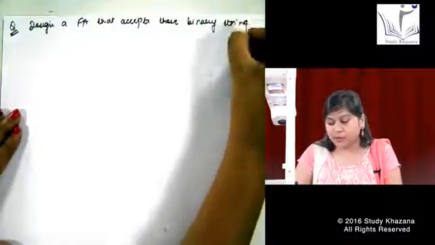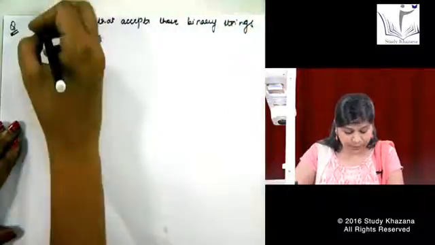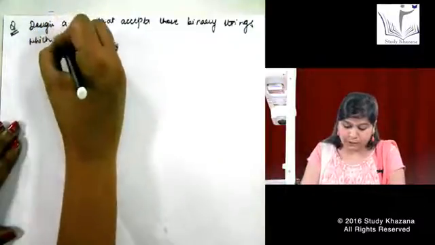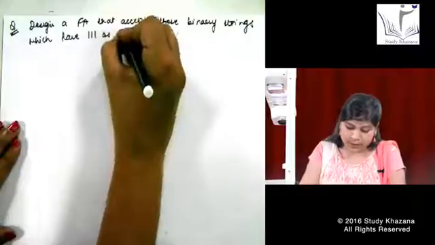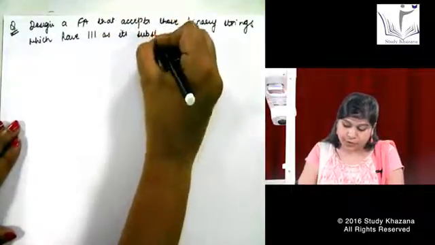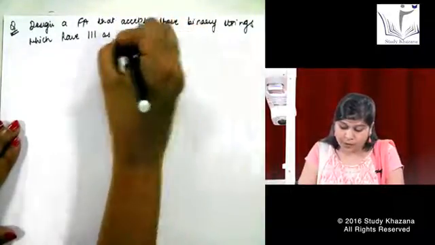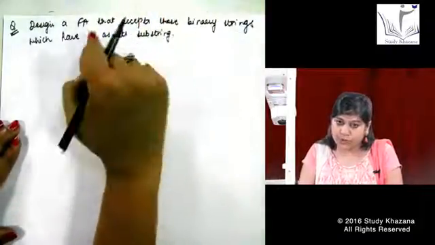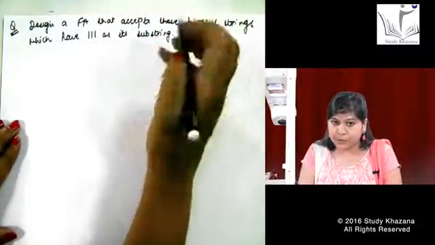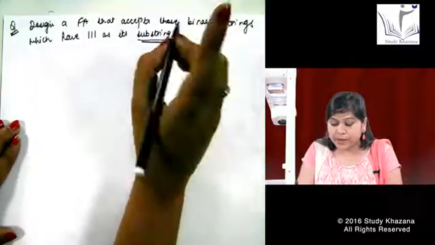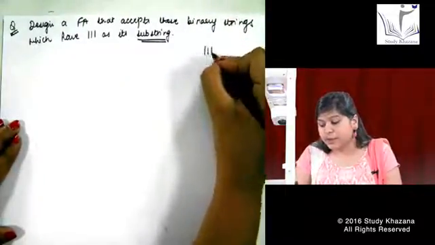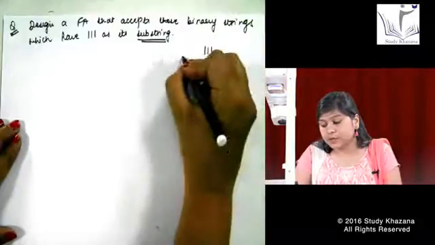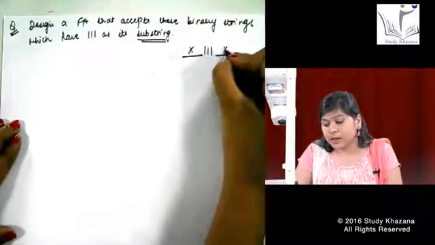Binary means that it can have only 2 digits, that is 0 and 1, which have 111 as its substring. See, this question has a catch. I am not saying 111 as a string, I am saying 111 as its substring. If it is a substring, first of all we need to make it understand 111 is like this.